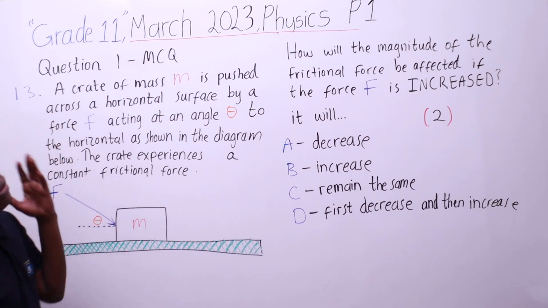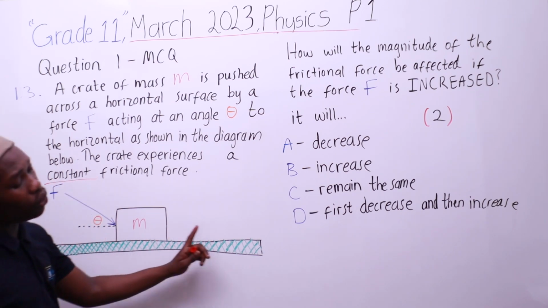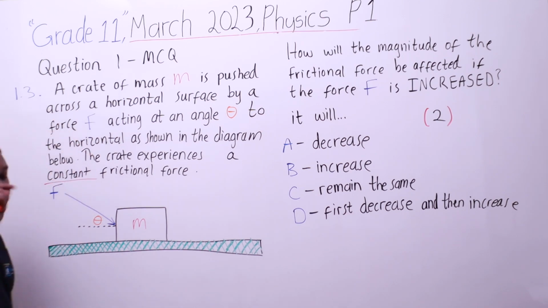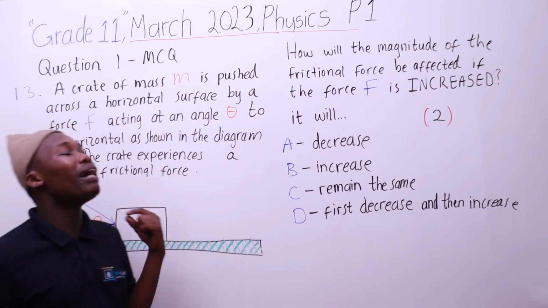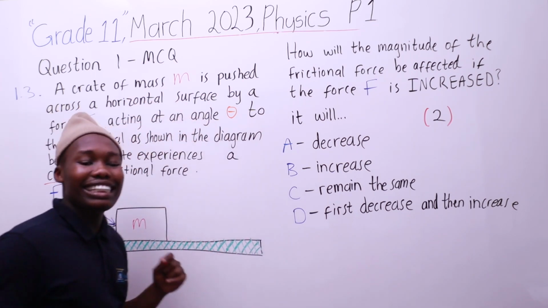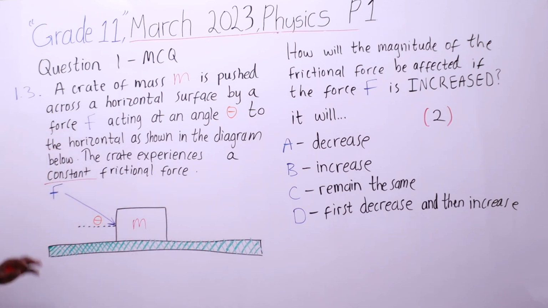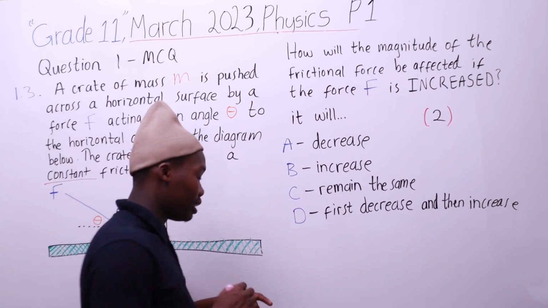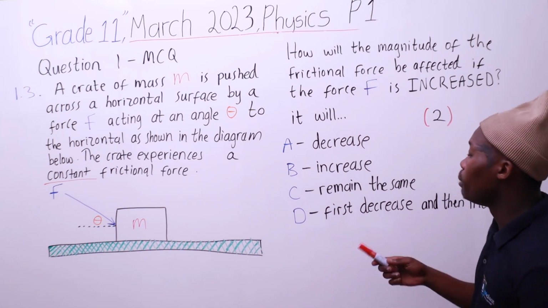And then lo angle ego theta, which means we don't know in magnitude yakhona. The crate experiences a constant frictional force. So while they push the crate, the friction is constant, which means as izohamba the crate and you push, the friction, or the force that opposes the motion of the object, iphinde acts parallel to the surface. Ngeke ishintshe, iyohlala injalo up until something happens. Yabo, it is constant. Nayo ke lonto kezokwenzeka. Sekuthiwa manje the force F is increased. Kuzokwenzakala nini with friction? Will it remain constant?